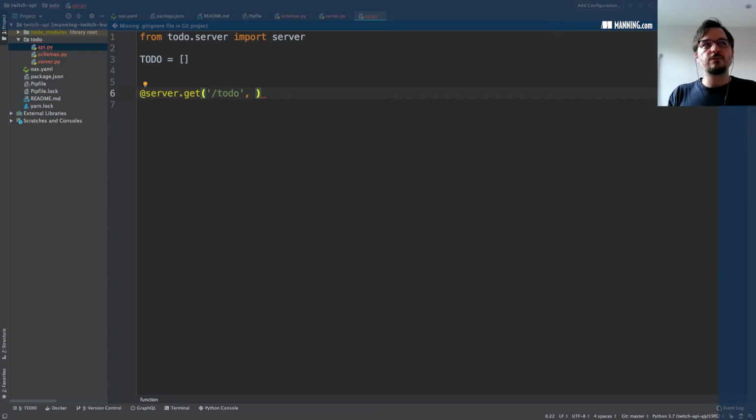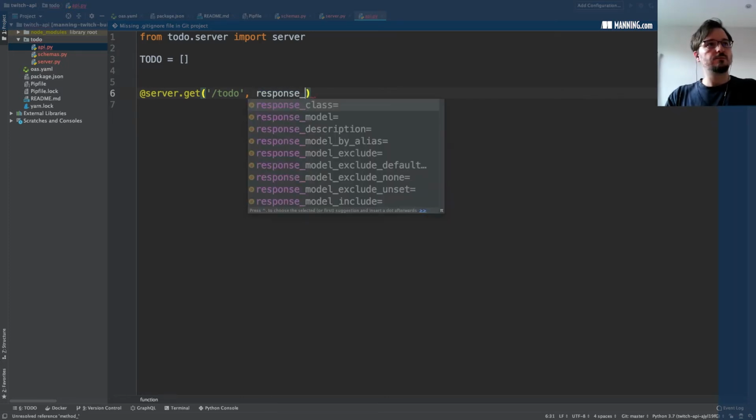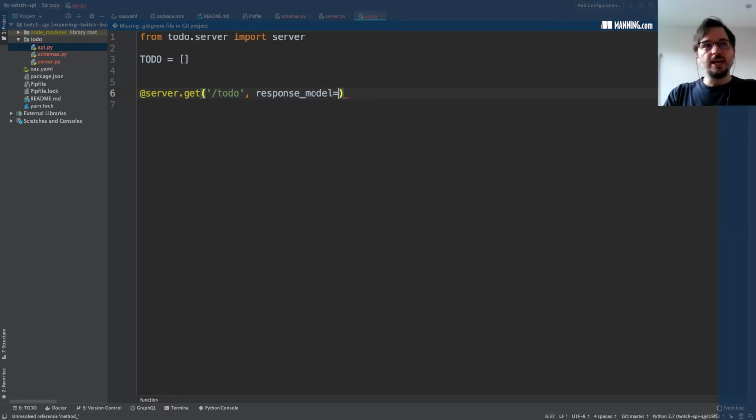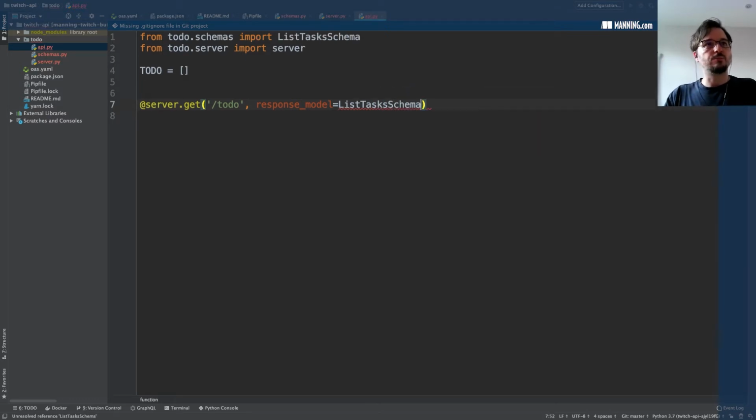Then the first argument for this method or function is the URL path where we want to register the endpoint. The second important argument we want to give it here is the response model. That is the Pydantic class that FastAPI has to use to validate the data and to serialize it. So that is going to be list tasks schema, and let's import it.